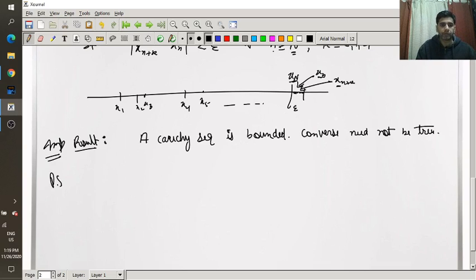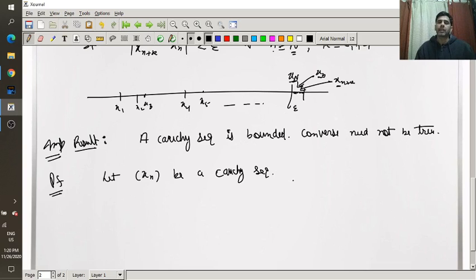So let us prove. Now we have given a Cauchy sequence and we will prove that it is bounded. Let xn be a Cauchy sequence.